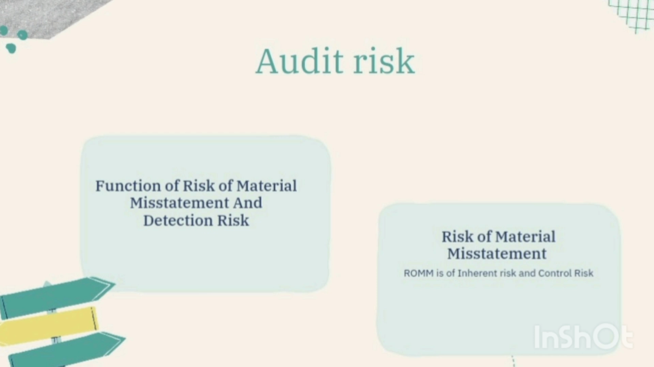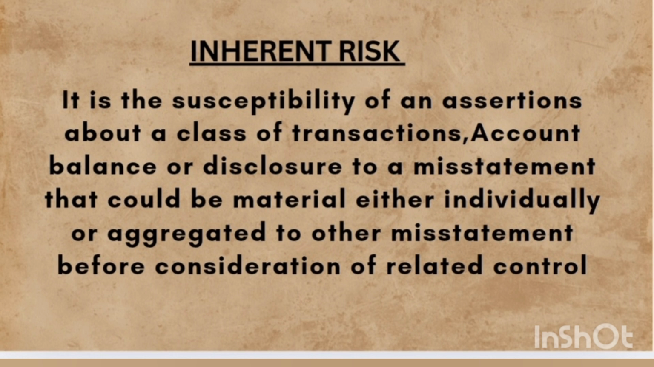Risks of material misstatement are of two types: inherent risks and control risks. So we are going to discuss them one by one. The first is inherent risk. Inherent risk is basically the risk which is independent of the company's internal control. Inherent risk does not talk about internal control. It is independent. Inherent risk is basically about the nature of business and external factors.